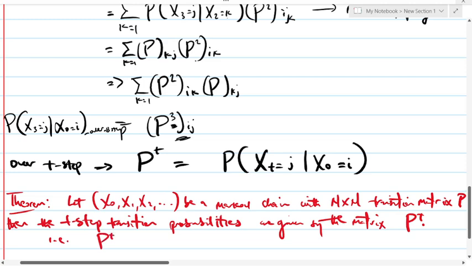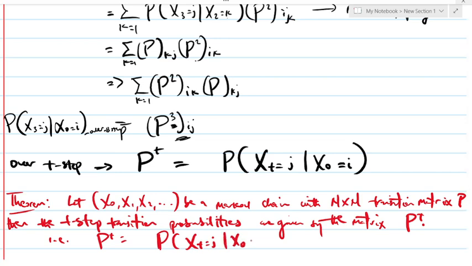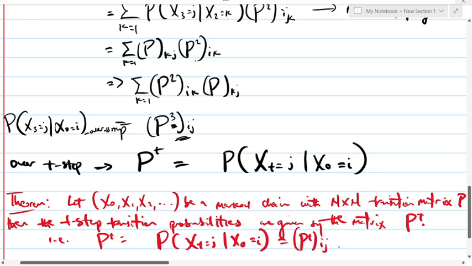That is, P^t equals the probability of moving to state j over t steps, given that state x0 equals I. We also write that as P^t with bracket subscript ij. So take note of this. We will use it in our next lesson, by the time we'll be checking examples related to this.